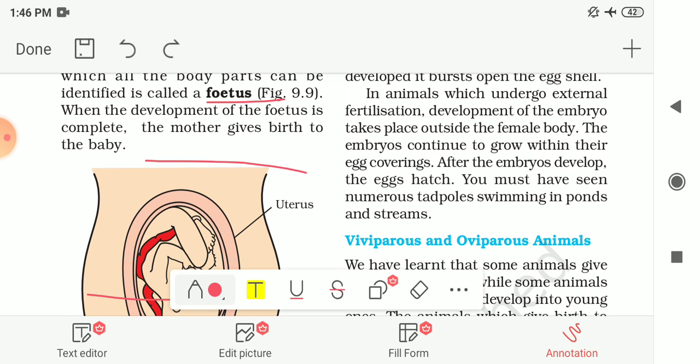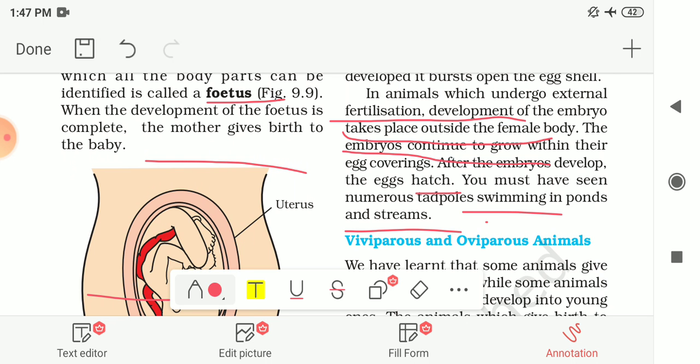And in animals which undergo external fertilization, the development of the embryo takes place outside the female body. And the embryos continue to grow within their egg coverings, and after the embryo develops, the egg is hatched. And you must have seen the numerous tadpoles swimming in the ponds and streams. So there also external fertilization takes place.